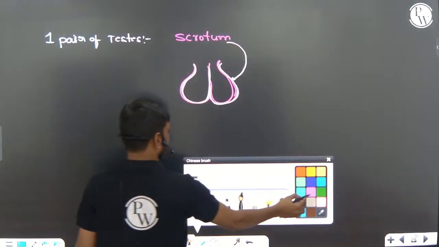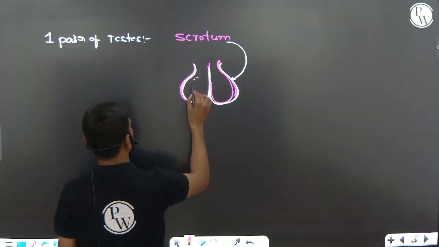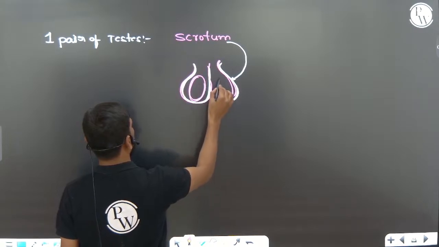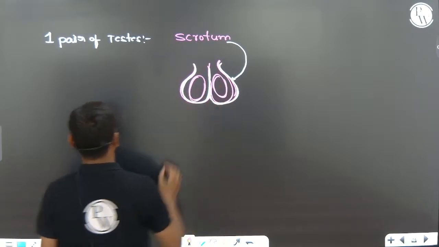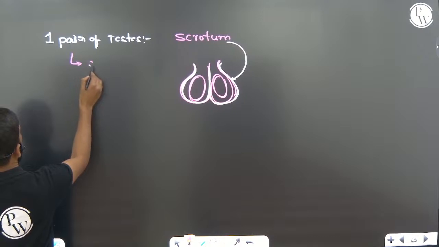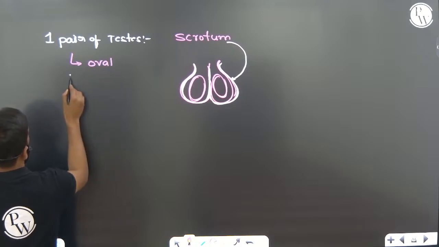Inside the scrotum, pinkish colored, oval shaped testes are present.